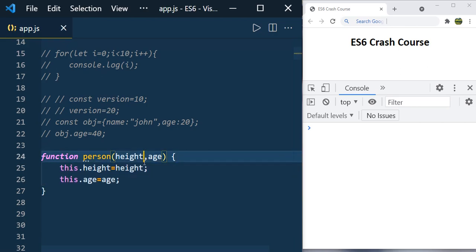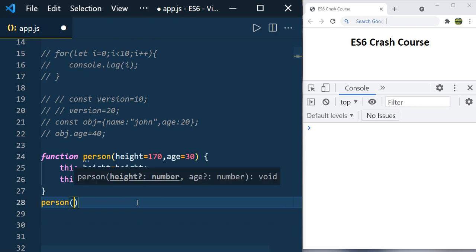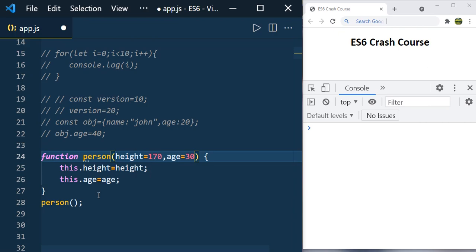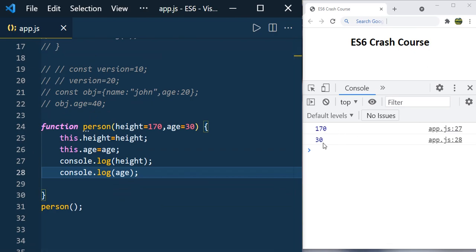like instead of this, just keep the height, and here just assign the value 170 and here assign the value 30. So here what is going to happen? When you call a function person, and if you don't pass any value, the value of the height will be 170 and the value of the age will be 30. So you can see the same thing by printing here. You can see 170 30.